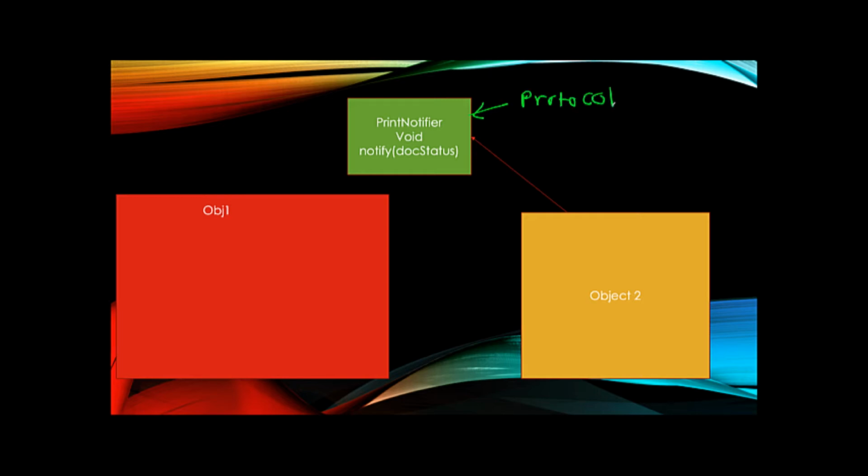On one side of the protocol there is a publisher. Object 2 is a publisher of this protocol, and object 1 is a consumer of this protocol. Object 2 says, whenever I am running a long running task and whenever I am done, I am going to publish my status using this print notifier protocol, and object 1 can subscribe to this protocol and receive the notifications so that object 1 doesn't have to wait.